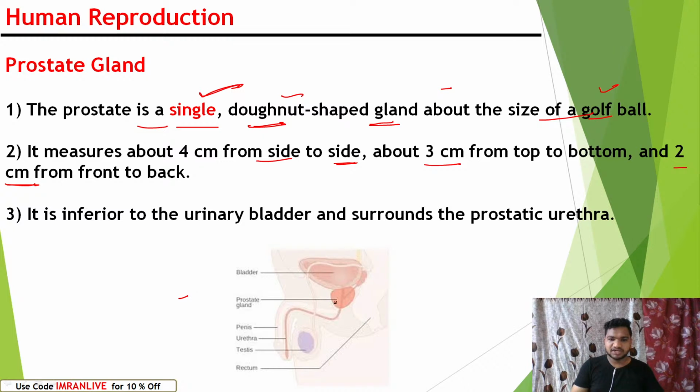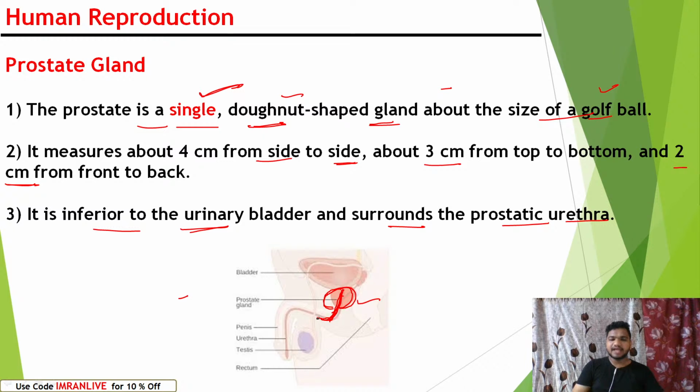So this is the prostate gland. You can observe here just below the urinary bladder, right? It is inferior to the urinary bladder, and it surrounds the prostatic urethra. This is the urethra, from where the urine passes. The prostate surrounds the urethra. Clear? And this prostate gland secretes fluids into the urethra.